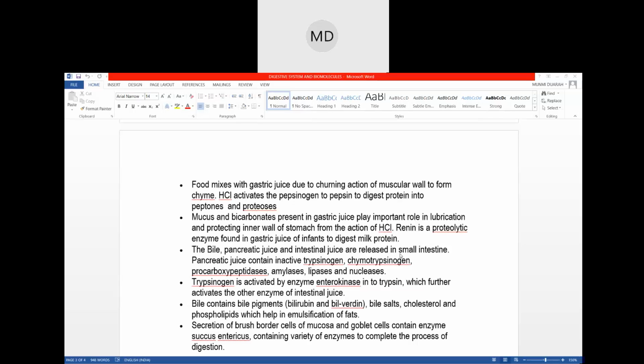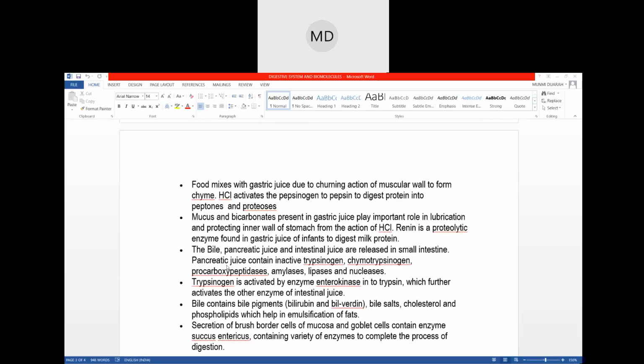And in the small intestine, what happens? Mainly the fat part, the fats and lipids, all of those get digested.